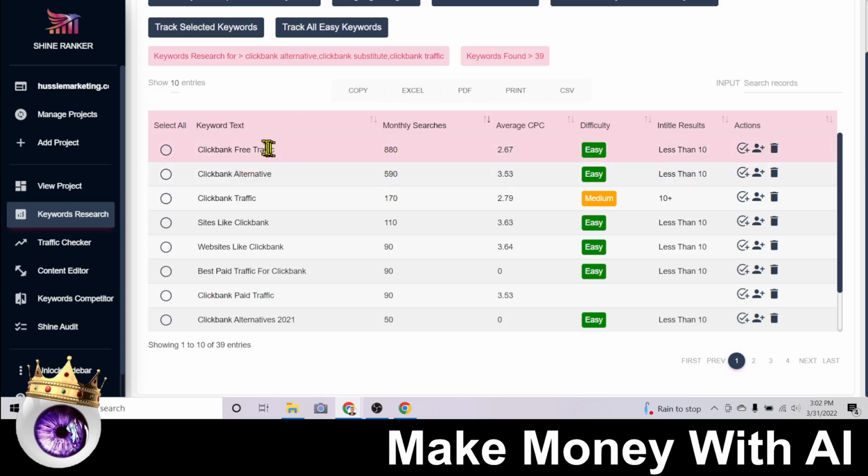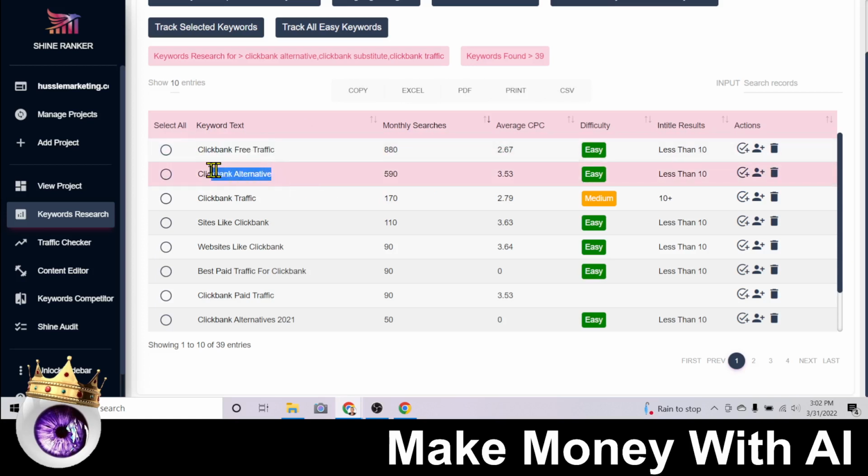Now, I have already made a page for ClickBank Free Traffic, so we'll move on to the next one, ClickBank Alternative, and I'll show you exactly what you could do with this. You'll notice here that this gets 590 searches per month, but the difficulty is easy, and the in-title results are less than 10. What that means is that in Google search results, there's less than 10 websites with this keyword in the title. So that means it's probably pretty easy to rank for and pretty easy to get a lot of these 590 monthly searches coming to our website, right?